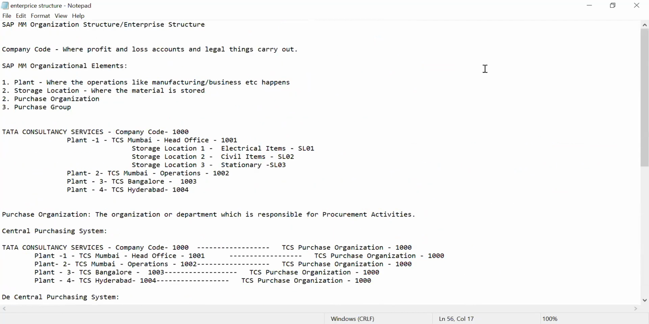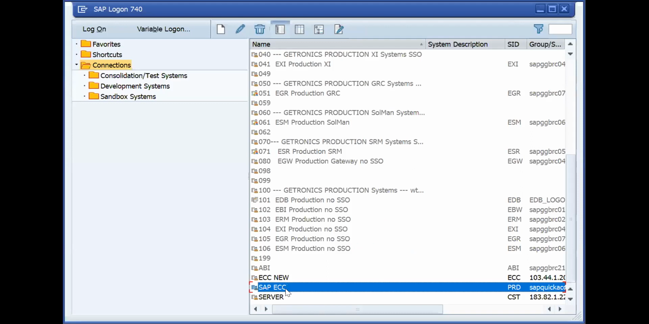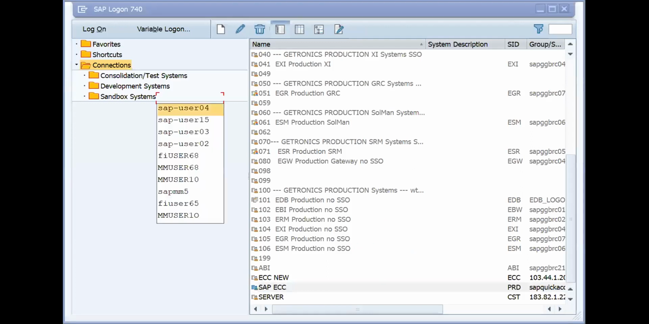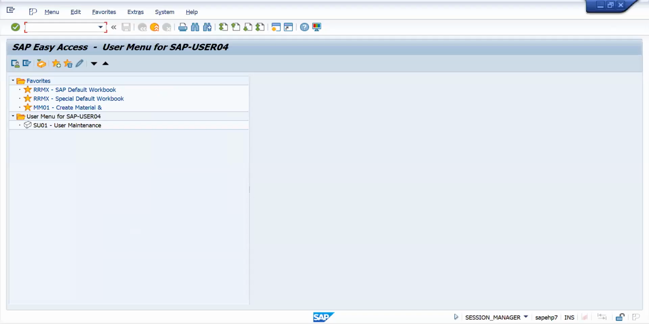Everything we will create in SAP today. Org structure we will create. This is the organization structure we will call. We'll show this in the system. Okay, let's enter into the server. Once you enter your user ID and password, this screen will come. So this is the initial screen.